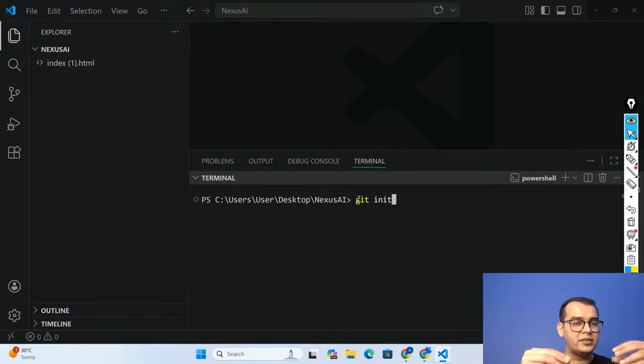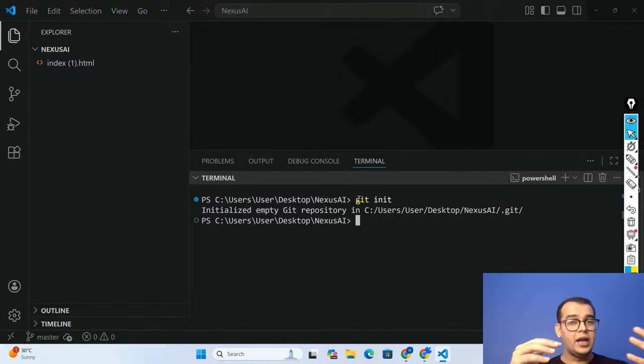Git is a tool that you need to install on your system. Init means to initialize, to start. Suppose you are driving a car. Without turning on the engine, can you drive the car? No, right? The same way, git init means to start Git.